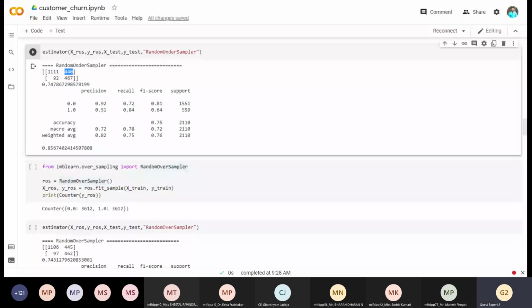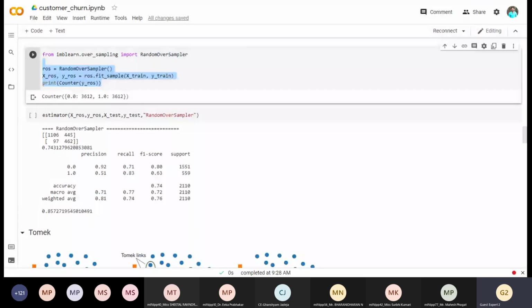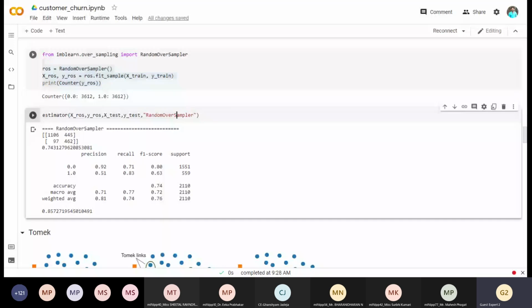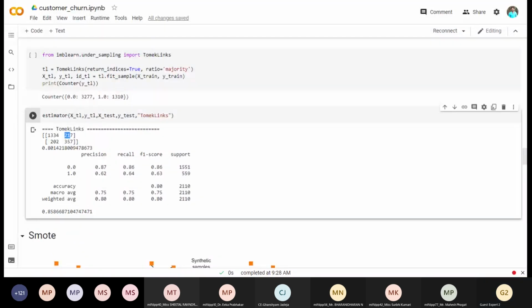Okay, fine. Now again, random oversampler, the same fundamental we have applied for random oversampler. Try to resample the data. In the random oversampler, see, this is again 51, 83, 63, which means these are not so reliable techniques. So that's why we need to go with TOMEK. So TOMEK basically is undersampling, and in undersampling we see that, okay, 202 has been increased. Undersampling means we removed some crucial information. So we need to do this: 62, 64, and 63.